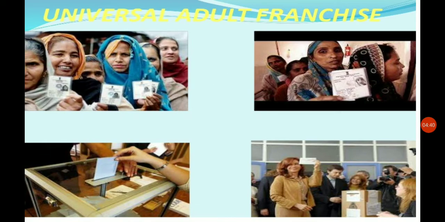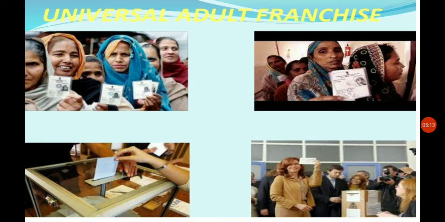In a democratic government, it becomes meaningless if we cannot participate in the election. So in modern society, every man and woman is able to cast their vote. That means they have the right to vote, which we call franchise. Franchise here means the right to vote.